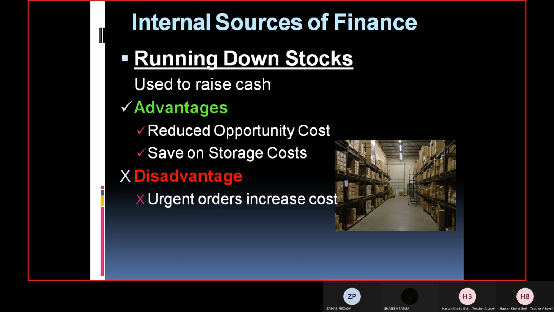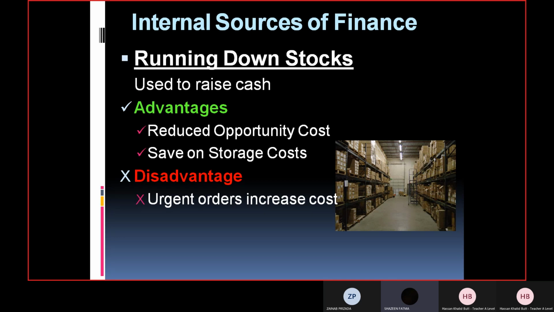Okay, disadvantage: urgent orders increase cost. Now, how does it happen? Let me explain, or Shazeen, can you? Sir, whenever we have to deliver an order or some product to our customer at a normal pace, we won't have to pay extra charges to the courier or whatever service we are using, the third party, basically the tertiary sector.